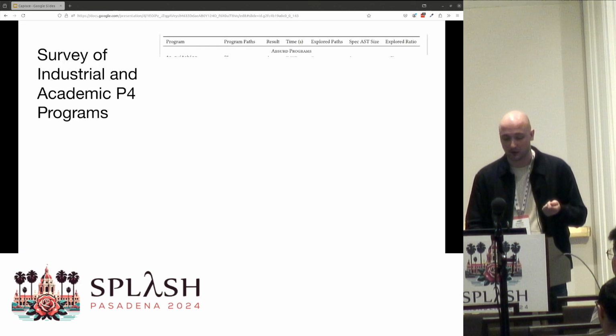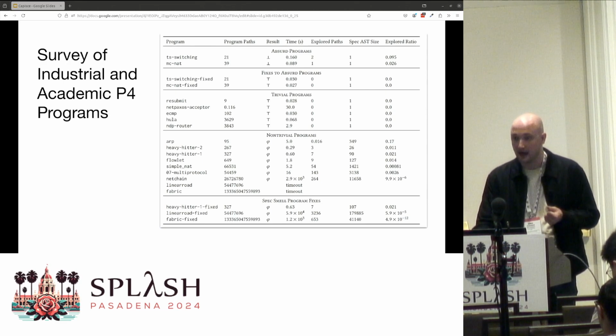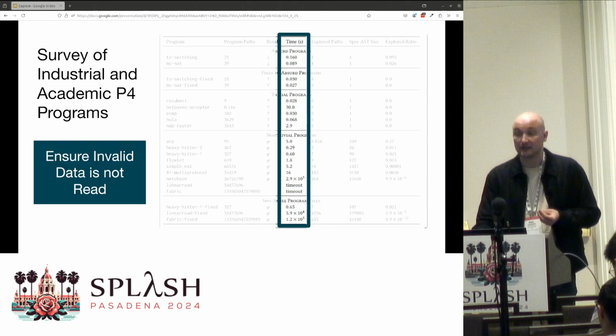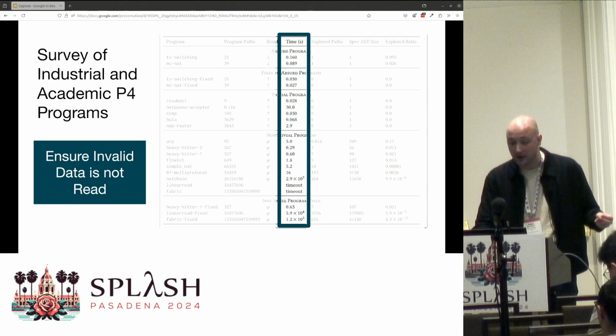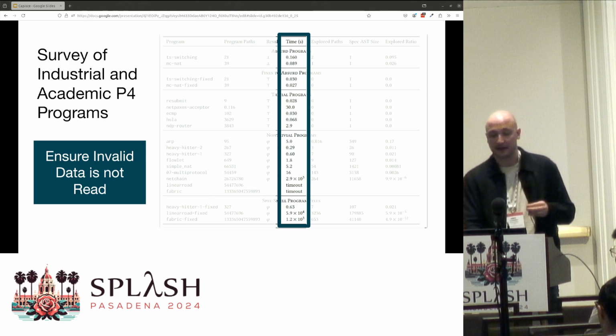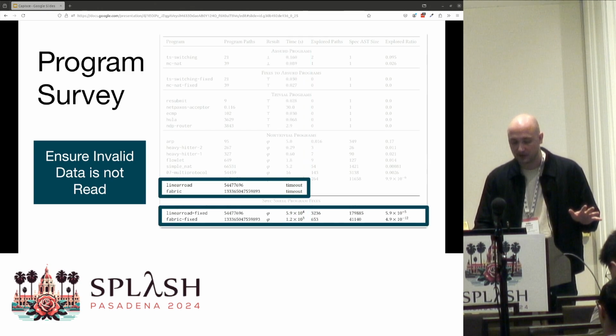To see how well this works, we collected a suite of industrial and academic P4 programs. P4 is a language for writing these data plane programs. And we checked a standard safety property that's akin to no null pointer dereferences. And for this property, Capiche computes CI specs for most programs in a matter of seconds or minutes. But a few of them hit our 24-hour timeout.